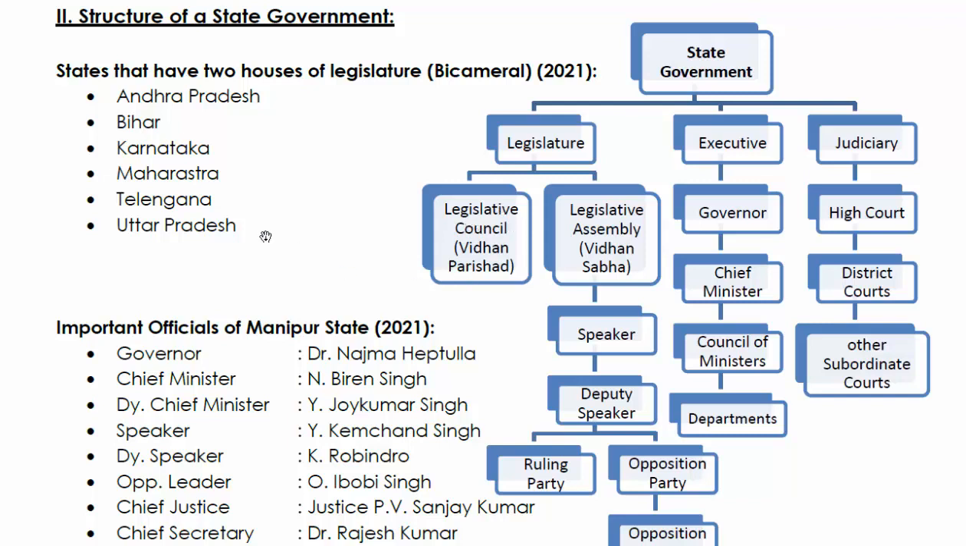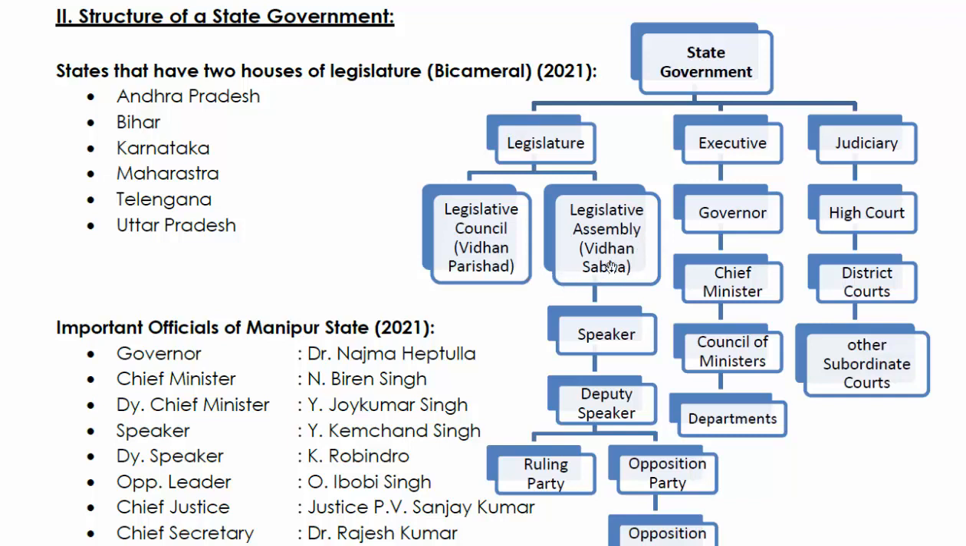But I think most of the states don't have this legislative council. Only some particular states, like Andhra Pradesh, Bihar, Karnataka, Maharashtra, Telangana, and even Uttar Pradesh, have this legislative council. So they have a bicameral legislature. Bicameral means a state government which has two houses. Bi means two, is it not? In Manipur, we have only the legislative assembly. It's known as the Manipur Legislative Assembly.